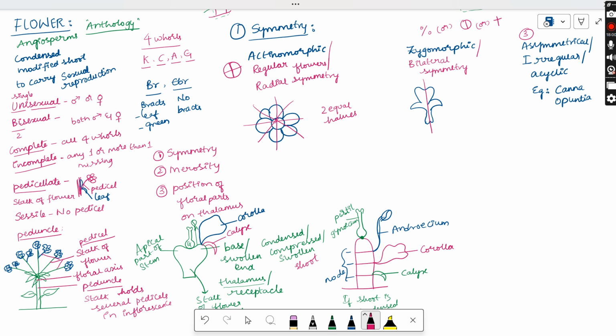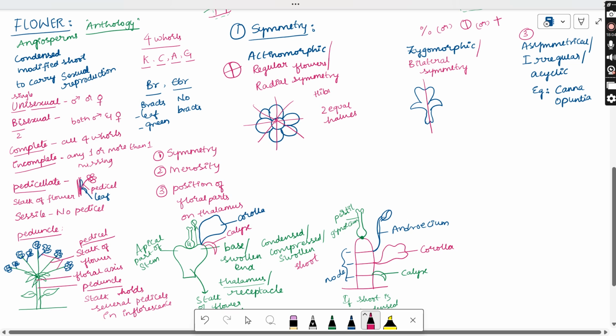So let us see the examples of actinomorphic. Hibiscus flowers or the China rose, mustard flowers, chili flowers, datura, all these flowers show the actinomorphic type of symmetry.